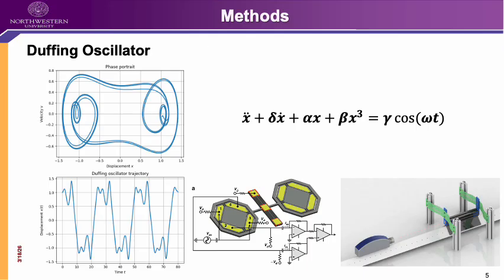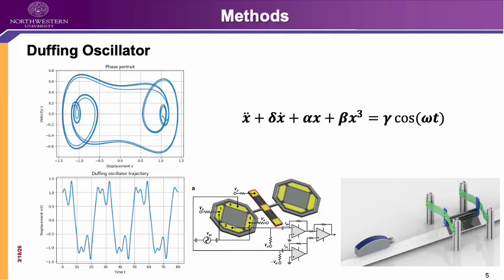As a target system, I use the Duffing oscillator, which is a nonlinear second-order dynamical system. This system includes a linear stiffness term, a nonlinear cubic stiffness term, and an external periodic forcing term.